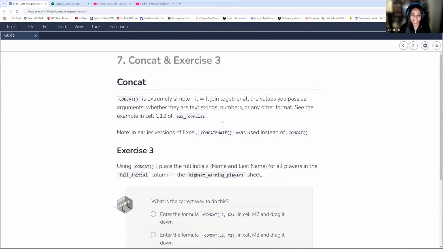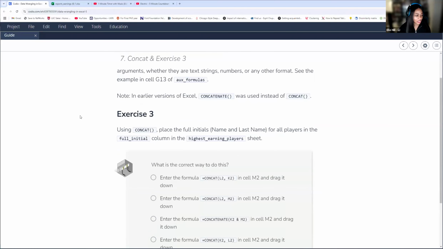All good except autofill. I'm not sure why autofill is having a tantrum today. I'm sorry if your autofill isn't happy, but hopefully it will be better in the future. Okay. Oh, amazing. You're already ahead of the game. So I see some questions with concatenate. Concat and concatenate are the same. It's just different versions of Excel. So those are going to be the exact same thing.